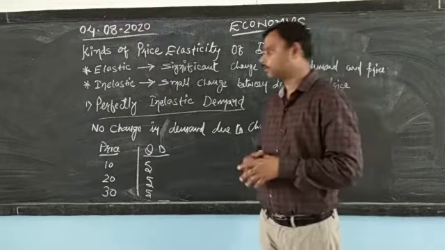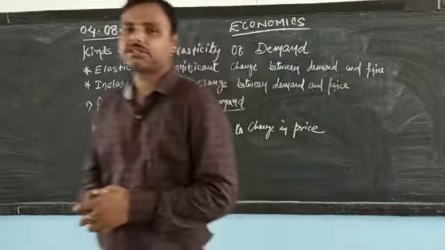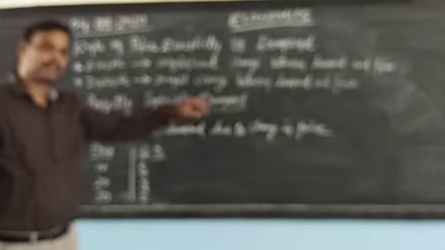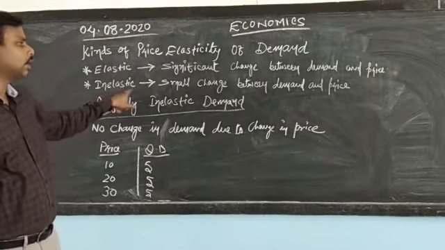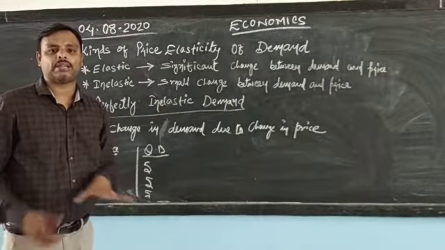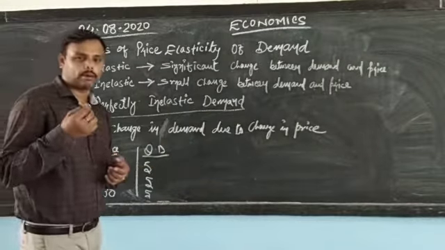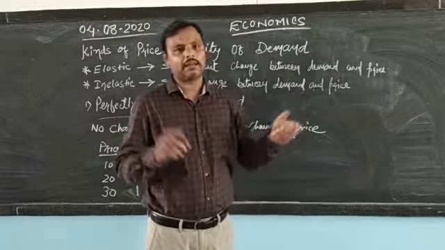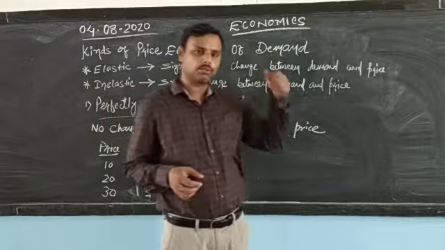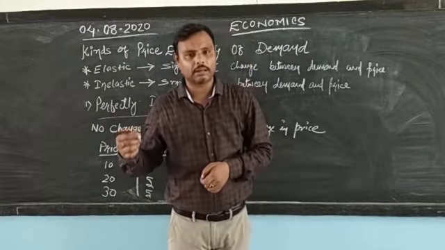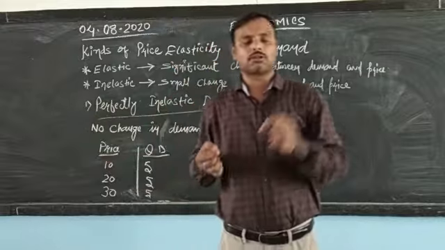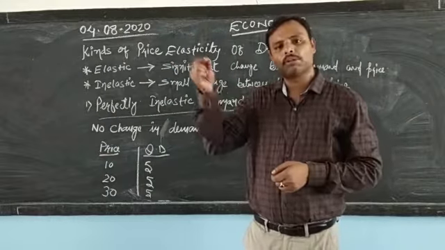The first kind is perfectly inelastic demand. Now, what does inelastic mean? A small change between demand and price. It may be zero, it may be of some units. Like for example, if the price were 10, quantity demanded was 5. The price increased to 15, and the quantity demanded increased from 5 units to maybe 5.5 or 6 units. So a big change in price, but a small change in quantity demanded.